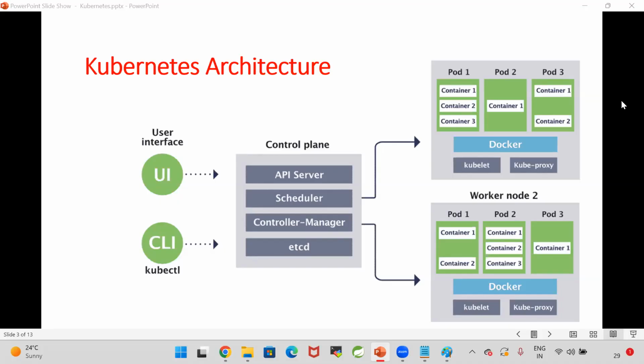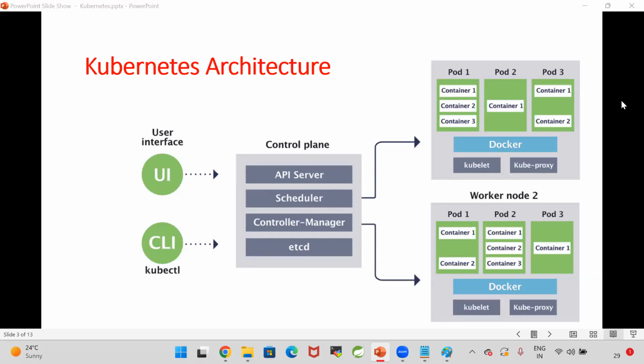But the data is nothing but the database you use. The database will be a shared database for all these nodes. A single database will be there.